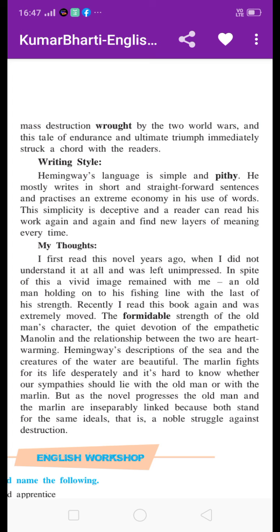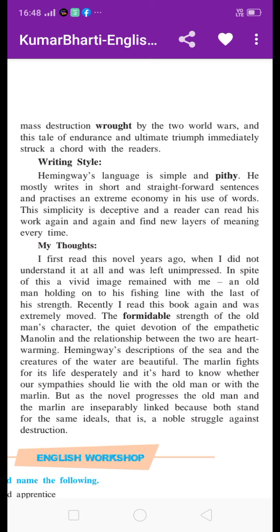As we read the next part of the novel, we think about both together, because both stand for the same ideals. The old man is struggling because he did not catch any fish for 84 days, and the marlin is struggling for his life.